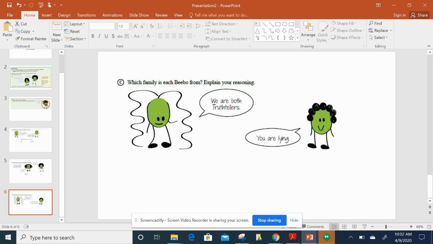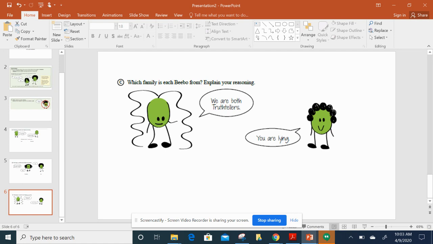Finally, which family is each Bebo from? Same question. Explain your reasoning. The first Bebo says we are both truth tellers, and the second Bebo says you are lying. Well, again, we know they're from two separate families because they can't both be telling the truth. So we need to think through our if-thens. If the first Bebo is a truth teller, saying we are both truth tellers, then the second one would also have to be a truth teller.